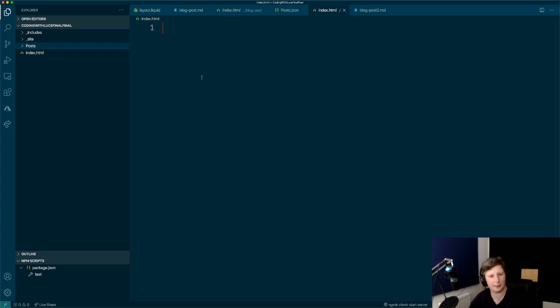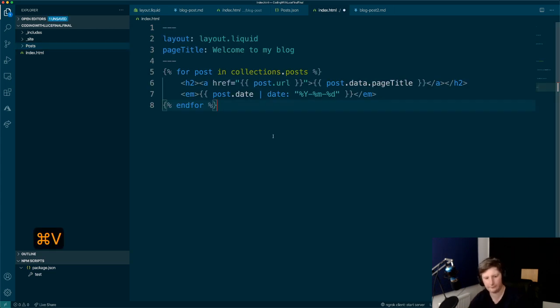So we've got an index.html that we want to paste that stuff in. Welcome to Coding with Luce. This is blog. And then it's saying for all the posts in collections.posts, put an H2 with the URL and the page title and the date. So that's where this tag stuff comes in.